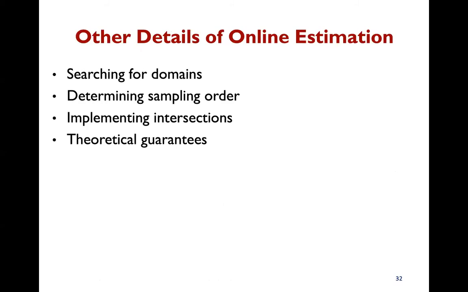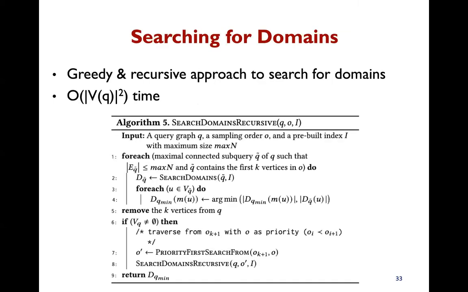Now we go back to online estimation after building our index. Here are the remaining details. First, how we search for the domains of patterns of online fields. Given a query, there can be an exponential number of sub-patterns that are indexed. So searching for the domains of all patterns may become a large problem.